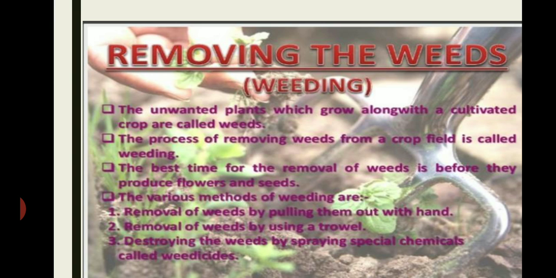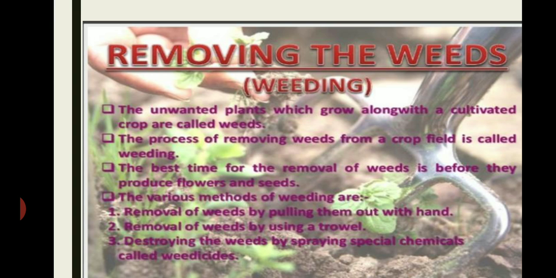In the mechanical method used to remove the weeds, the unwanted plants are pulled out with hands. Plowing also helps in removing a large number of weeds because it uproots the majority of them. And weeds can be removed by using a tractor driven seed drill, hoe and a harrow. These are the agriculture implements. And the weeds that appear during the growth of crop plants are removed manually by using a trowel, which is also known as a khurpi.